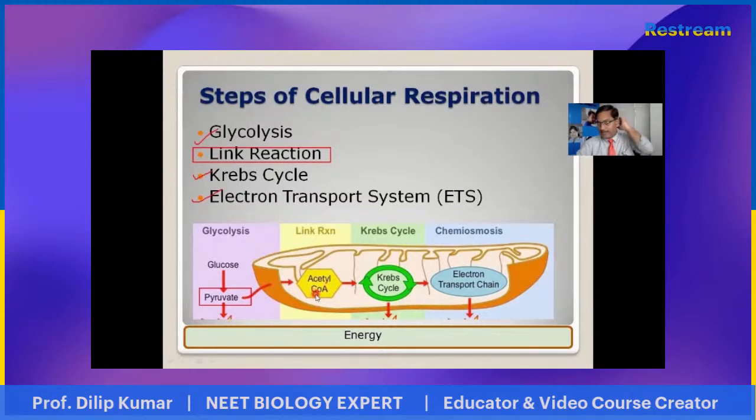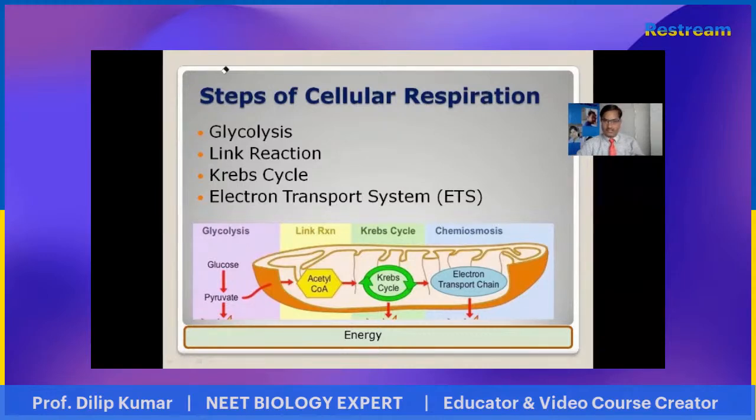This acetyl coenzyme, after reaching the matrix of mitochondria, participates in the Krebs cycle. The products of the Krebs cycle, NADH2, FADH2, and GTP, all enter into the electron transport system, which occurs on the cristae of mitochondria, and finally the energy production occurs. So these are the steps through which cellular respiration takes place.